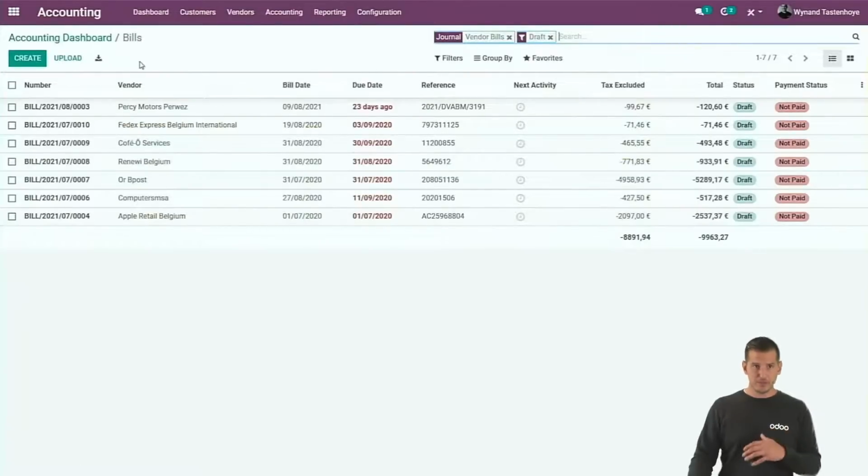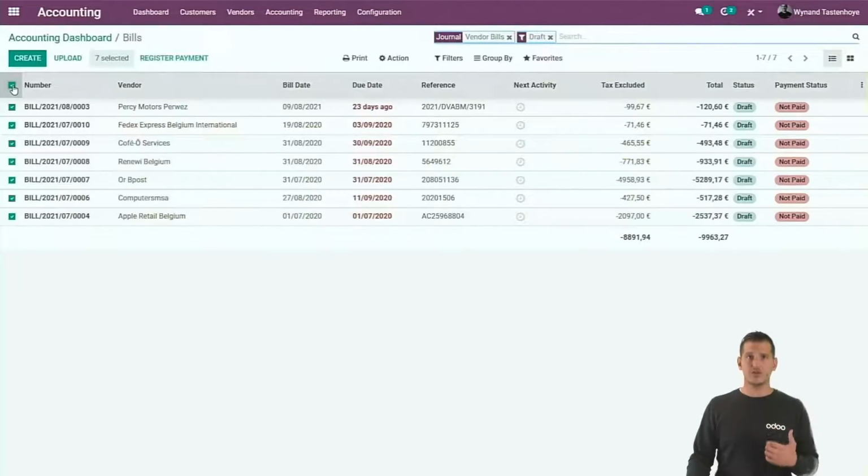So basically, if we jump back to the list, you can see that you have all the different bills here, and we can just validate them in bulk now.